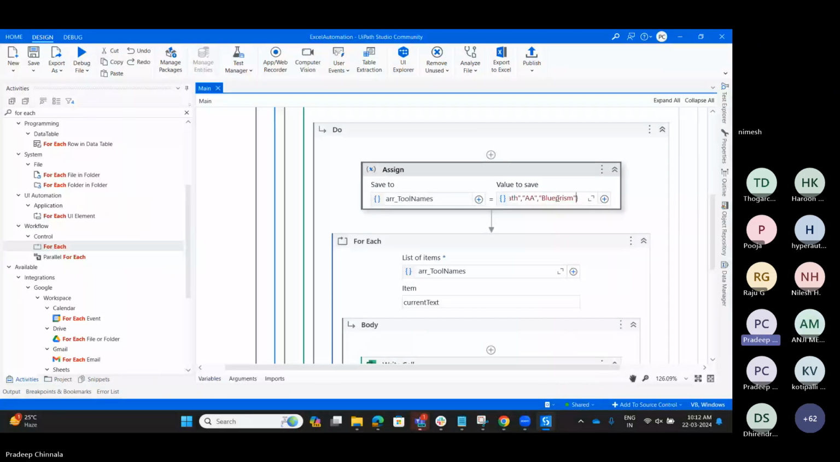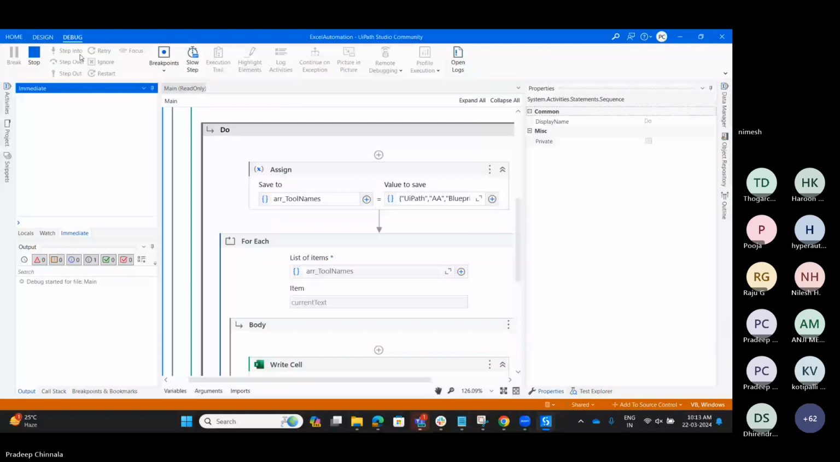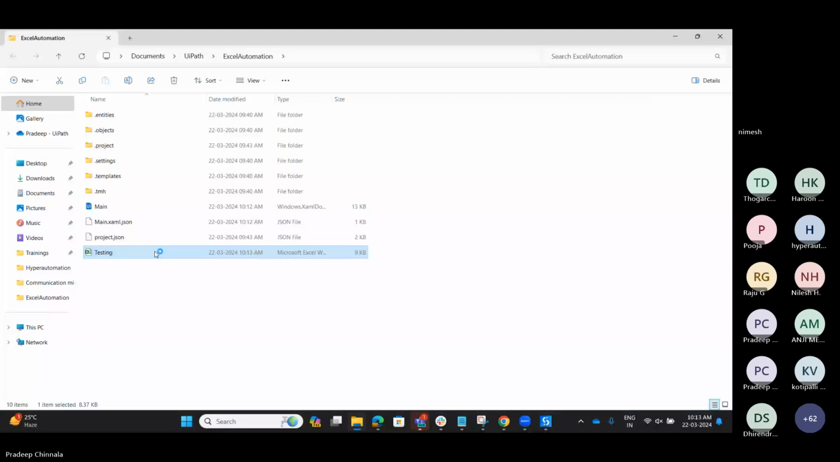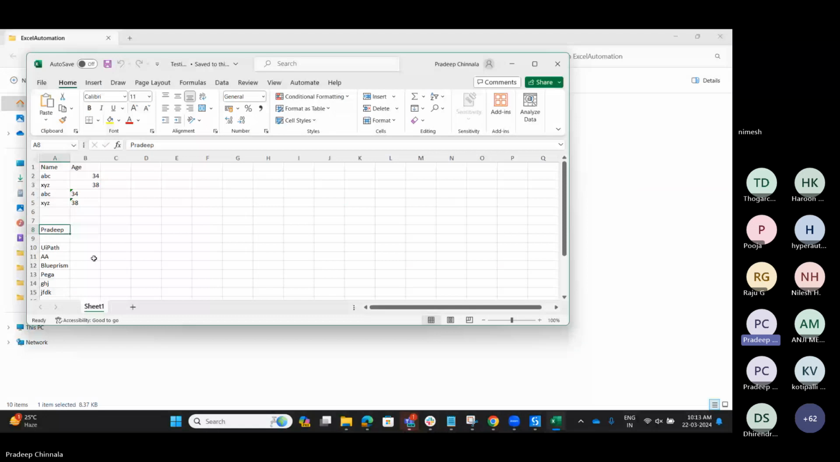I want to add Pega, and I want to add some random value. Then I am going to add again some random value. So let me run it and see what it will do. Okay, let me open. So we got the values here. Whichever values we have provided, we got them here.